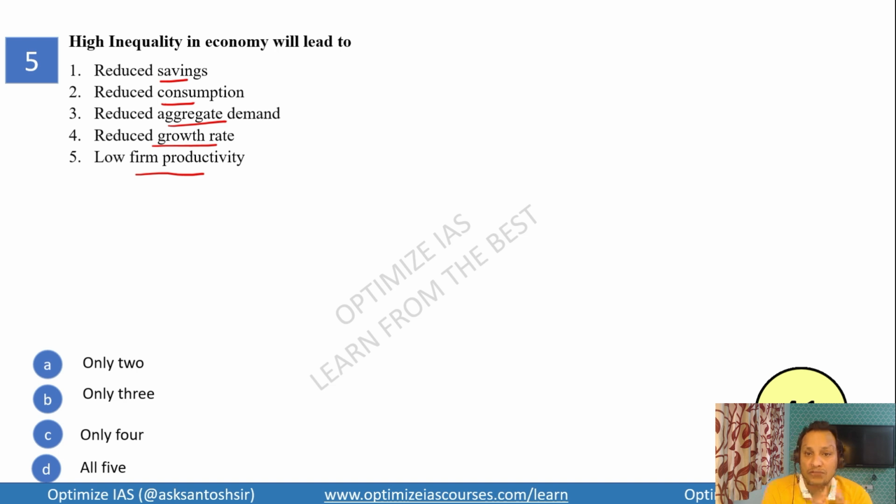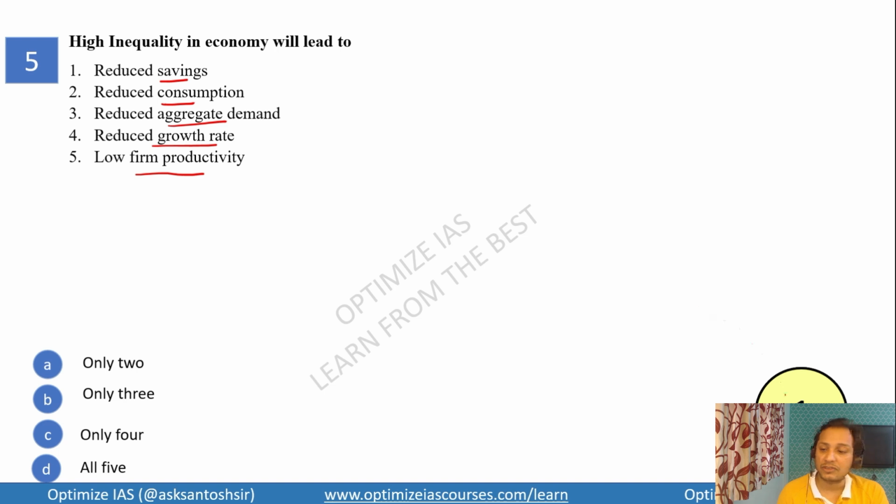So guys, you all know that recently there was a debate about inheritance tax. Why are we debating inheritance tax? We are debating inheritance tax because there is a concern that economic inequality in India has been rising very fast, and we need to redistribute the wealth from the rich to the poor. And inheritance tax will play one of the important roles in this redistribution. In this context, this question has been framed: what are the negative aspects, the adverse impact of economic inequality? So guys, I hope most of you have answered the question.